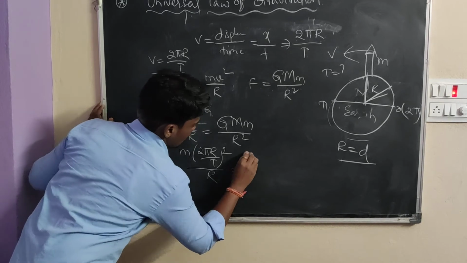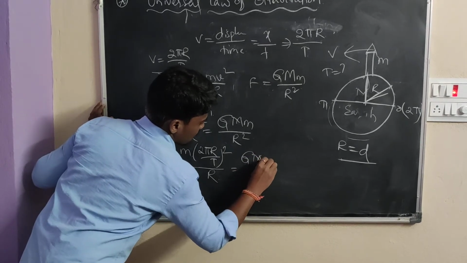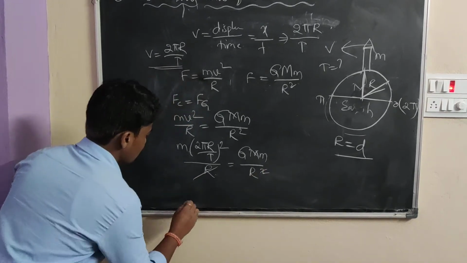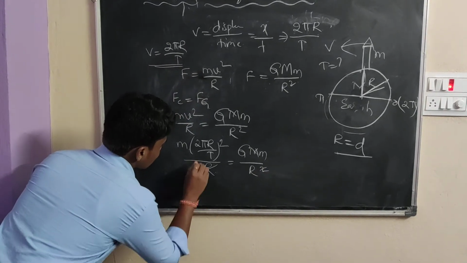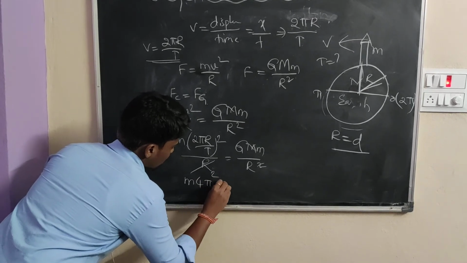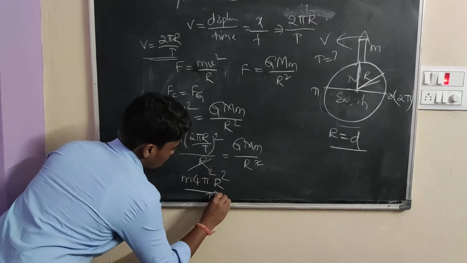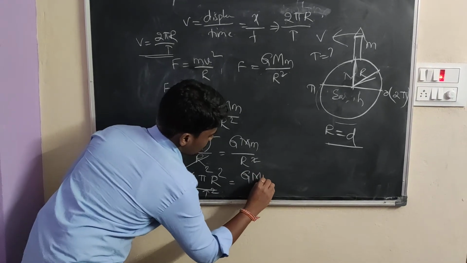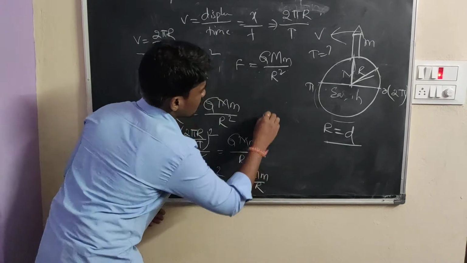Then m times that is equal to capital G, capital M, small m by r square. One r cancels, and small m as well, giving 4 pi square r square by t square equal to capital G, capital M, small m by r.